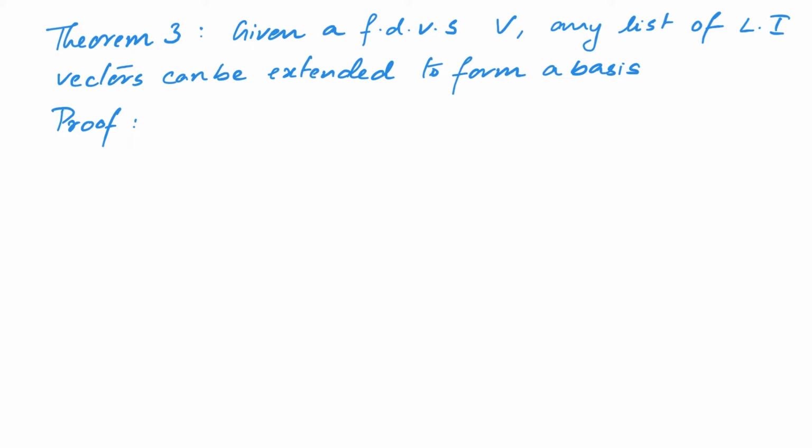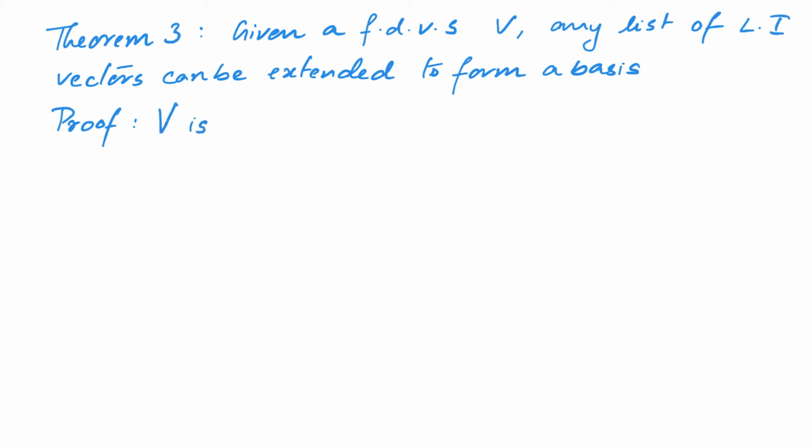Now notice that it is easy to construct a list of linearly independent vectors. We know that any non-zero vector is linearly independent. Thus, a single vector v which is not equal to 0 is a linearly independent list of vectors, and we can extend that to form a basis. Thus, Theorem 3 would give another proof of the fact that every finite dimensional vector space has a basis. Let us now look at a proof of Theorem 3.